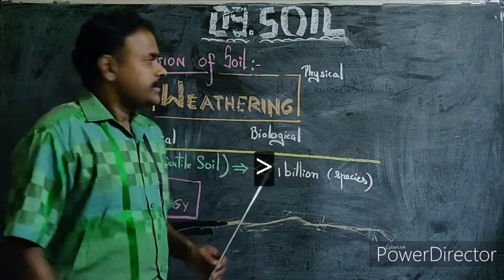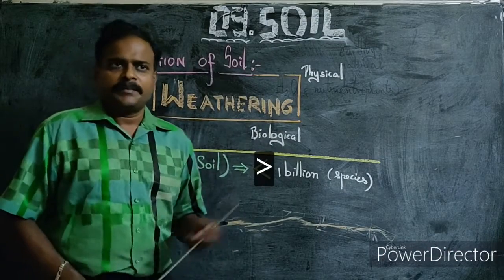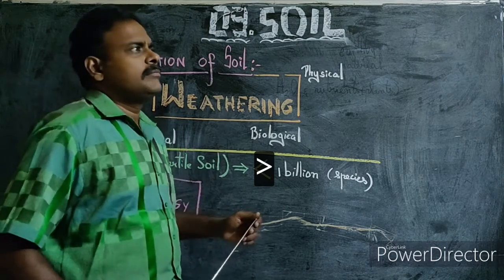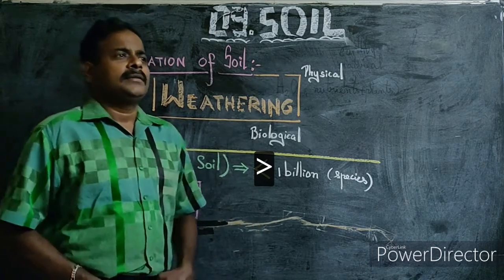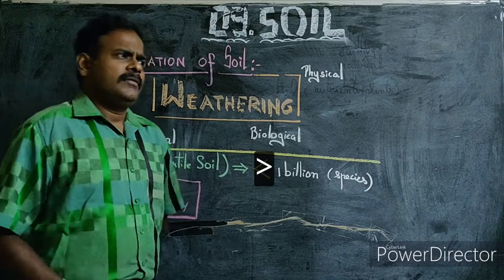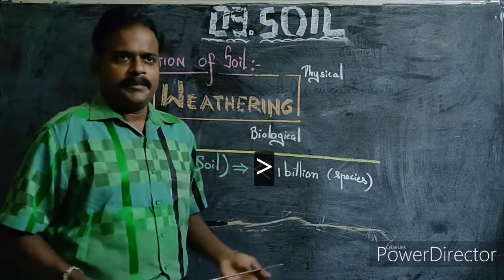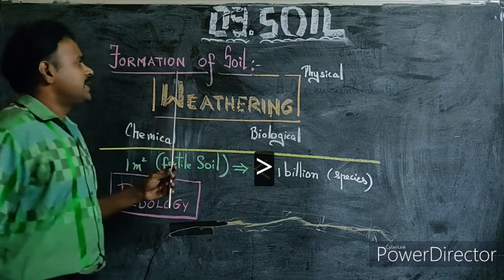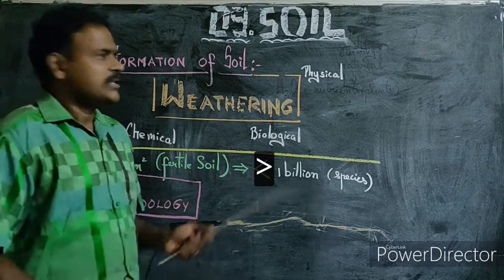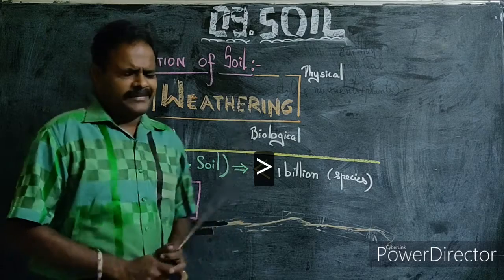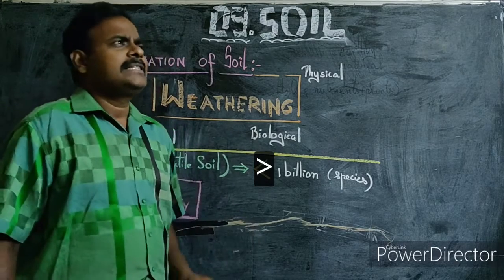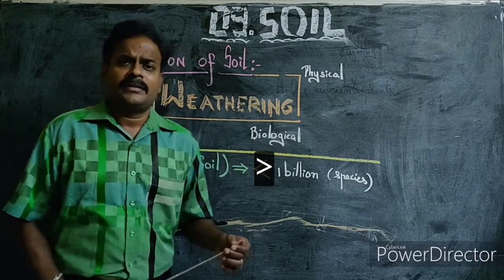The next topic is formation of soil. This might be your question: from where or how would soil have been formed? Basically, the formation of soil is called weathering. So we call it weathering of soil.